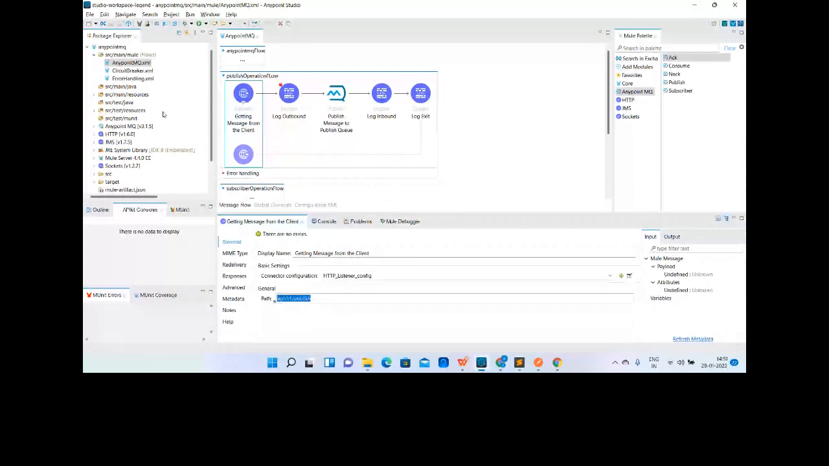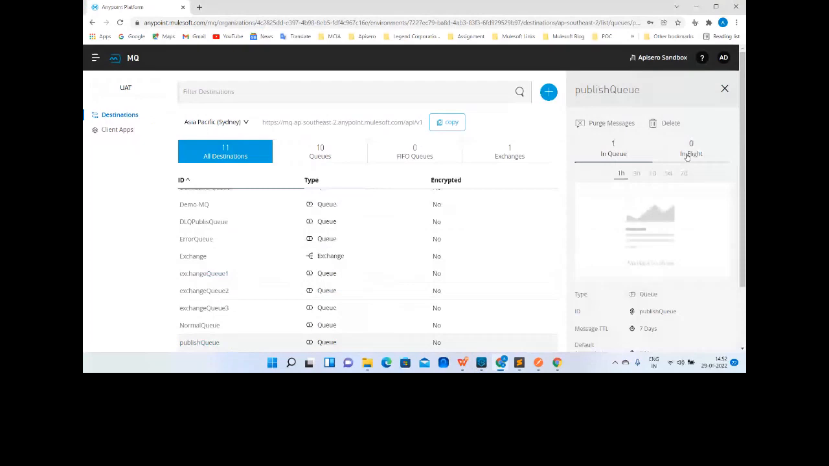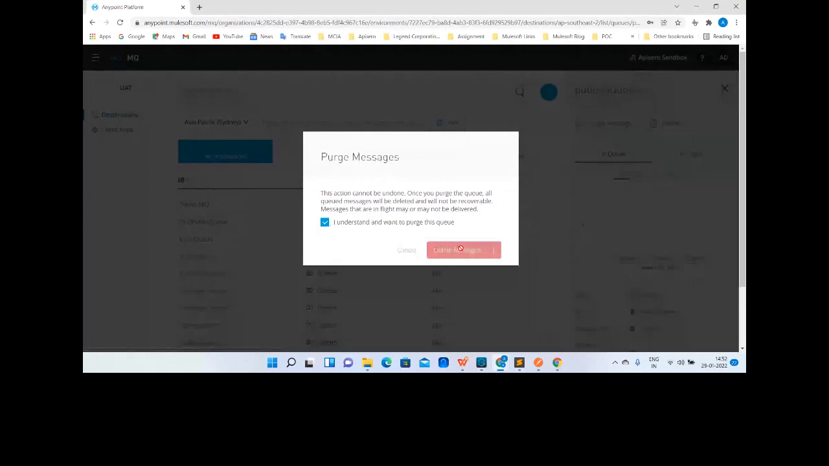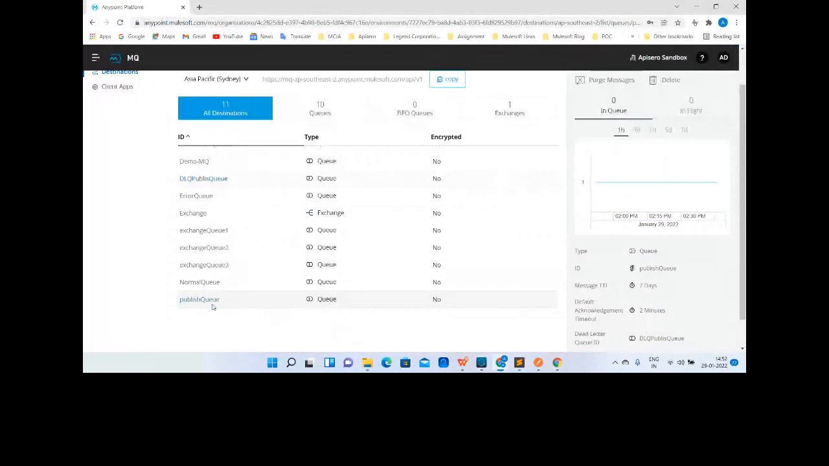We have just taken the publish operation, and in it we have provided the destination, where the message should be placed. The message needs to be placed in the publish queue. Let me see where the publish queue is. Here it is. Right now the publish queue has one message, so let me purge it. Now there is no message available in the publish queue.